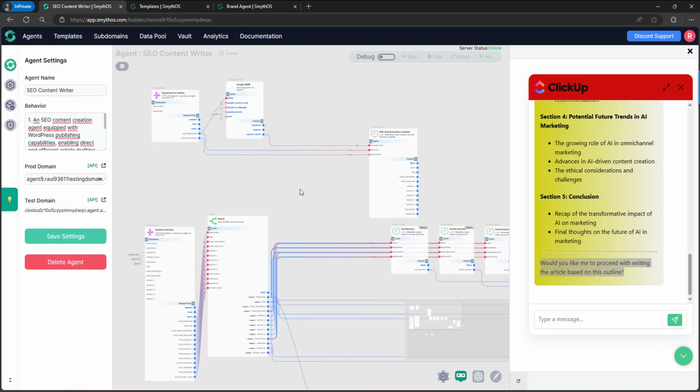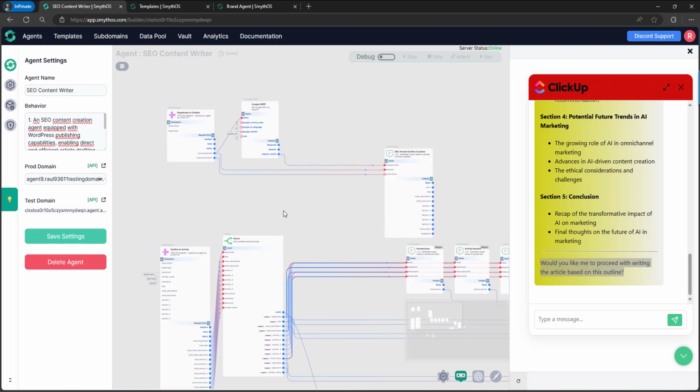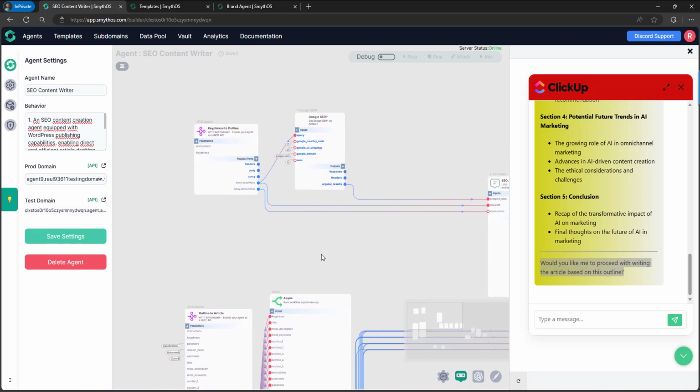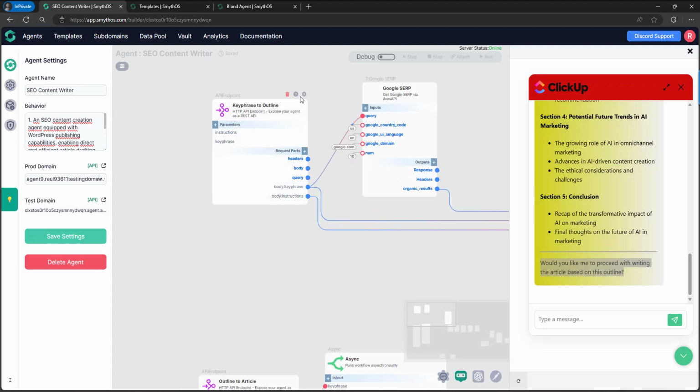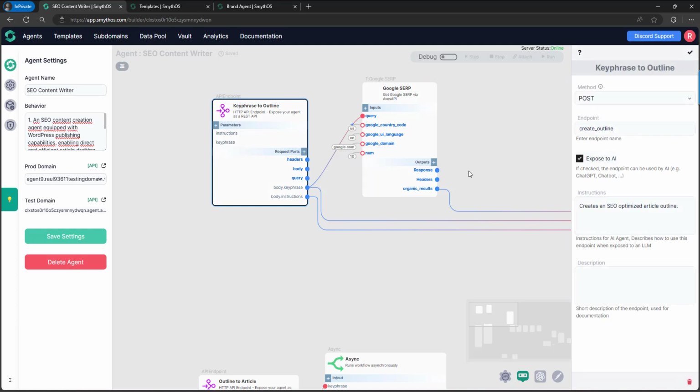Well, as you know, the chatbot is an AI, so it has enough knowledge. And to make it easy for the chatbot to know which endpoint needs to be called, the name of the endpoints needs to be really clear. So that's a really important tip. Name your endpoints really, really clear. For example, in this case, we have this name that says create outline.